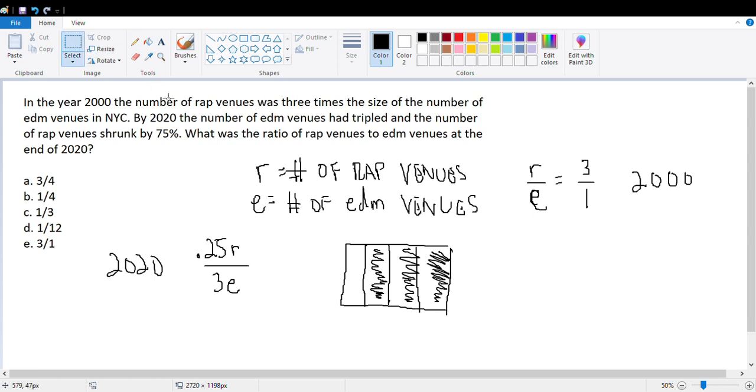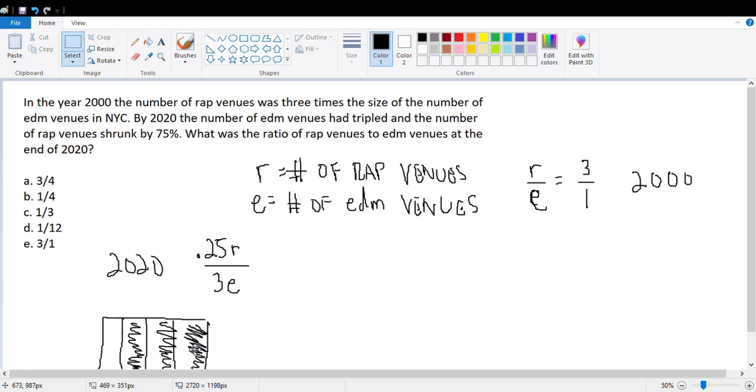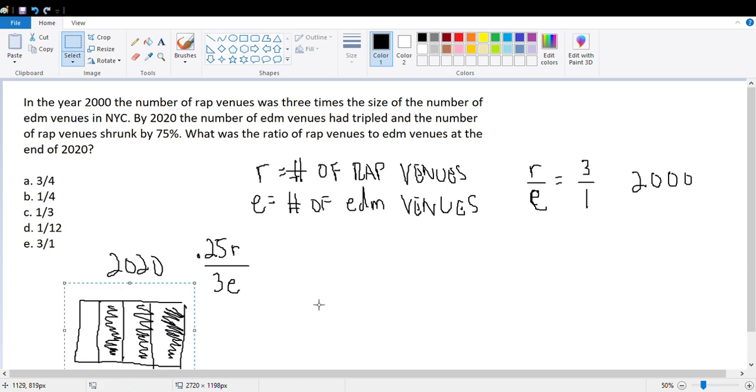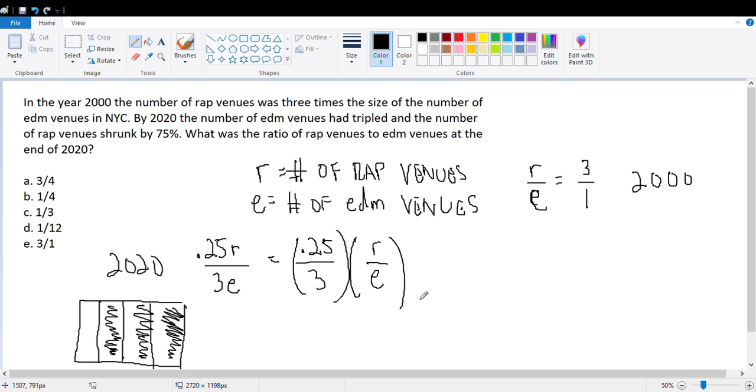So based on that observation, now it's just basically simplifying the ratio. We have our ratio, and now let's simplify it. I can write this as 0.25 over 3 times R over E. Notice that we already have R over E, which is 3/1, so I'm just going to replace it.